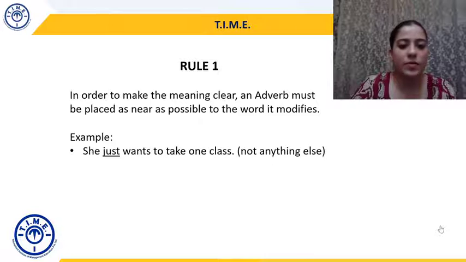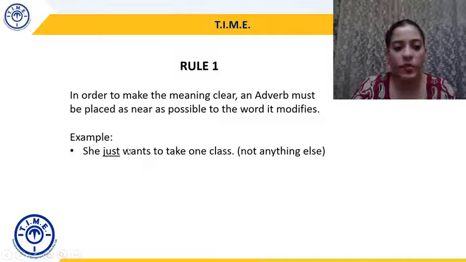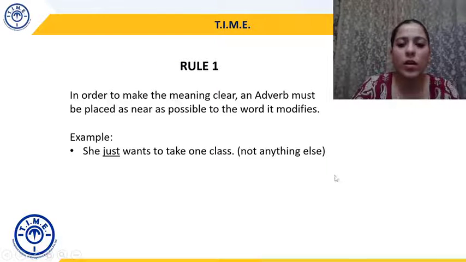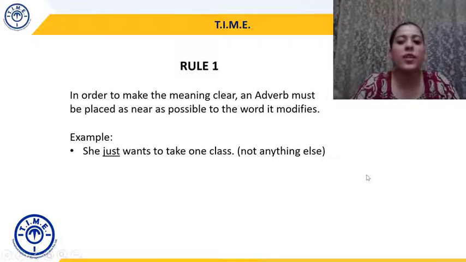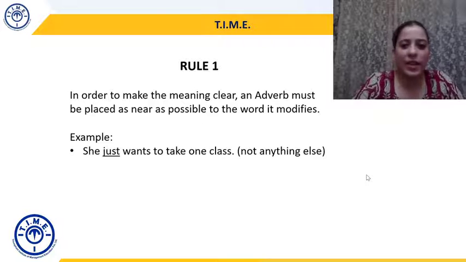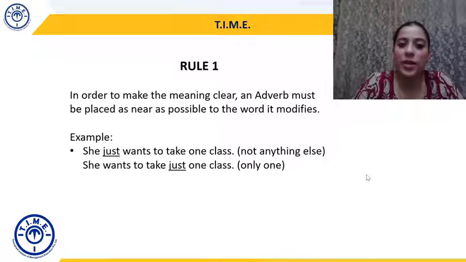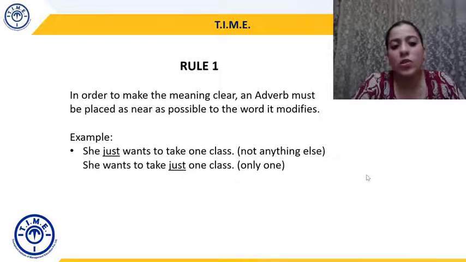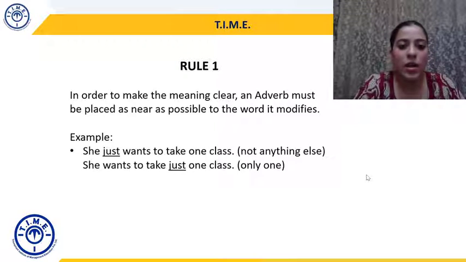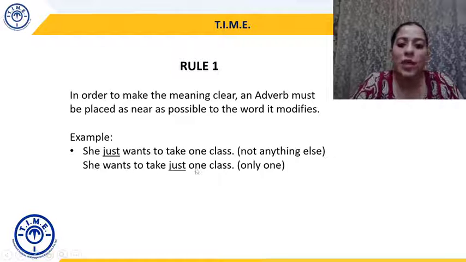Let's understand with examples. She just wants to take one class. So here just is an adverb and it is near wants, the verb, right? So she just wants to take one class, as in just one class. She doesn't want anything else, just one class, ek class, bas. So she just wants to take one class. But if we change the placement of just, she wants to take just one class. So here it is actually modifying one. One is an adjective. Here just is modifying an adjective.